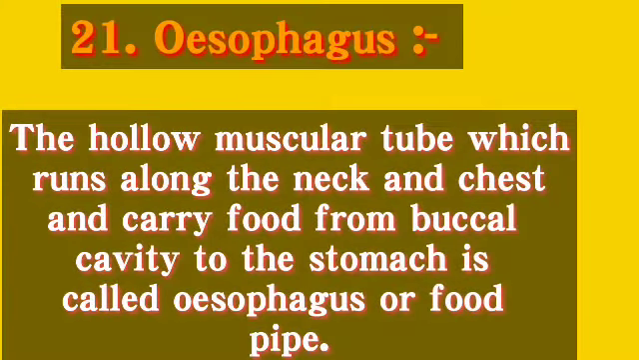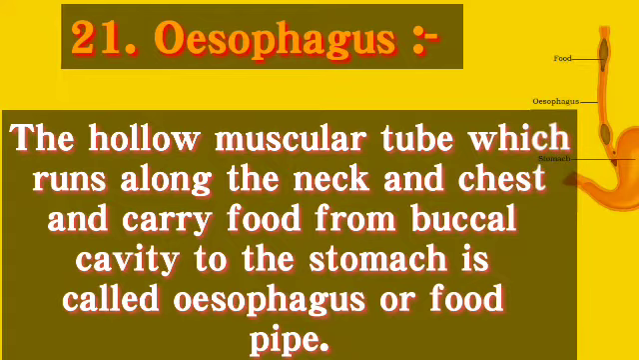Next keyword is oesophagus. The hollow muscular tube which runs along the neck and chest and carries food from the buccal cavity to the stomach is called oesophagus or food pipe. In the figure you are seeing a muscular tube through which food is coming down, that is oesophagus, just above the stomach.